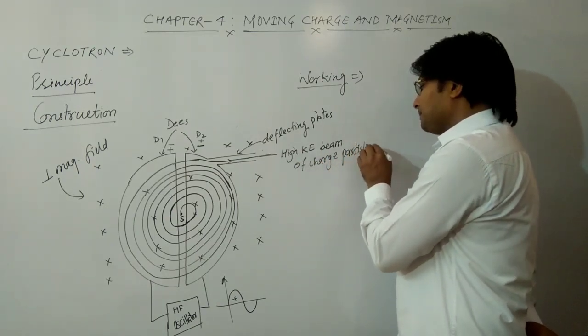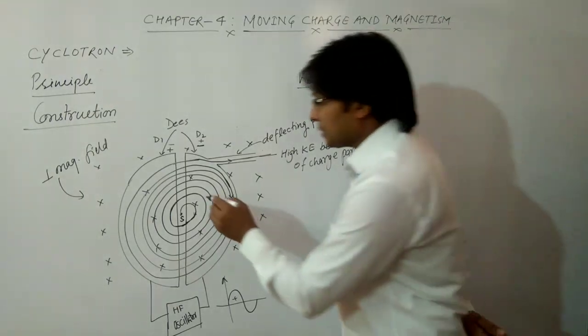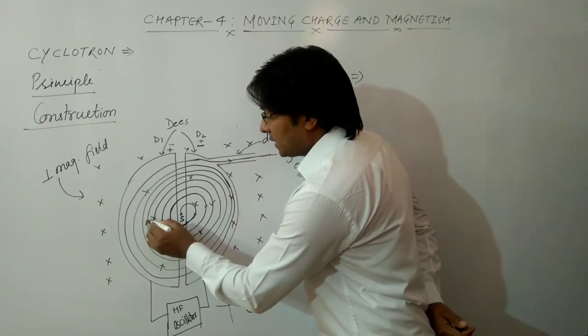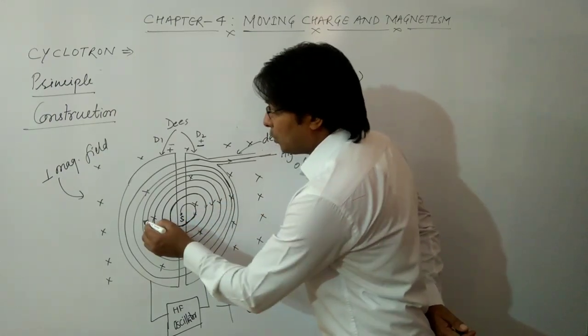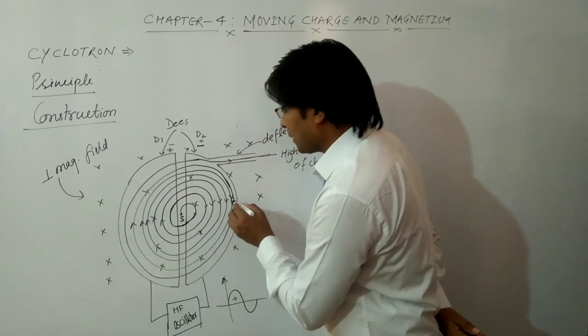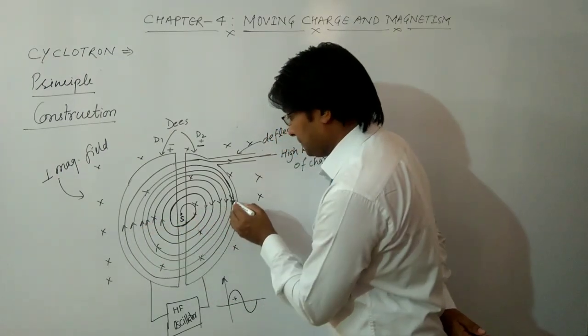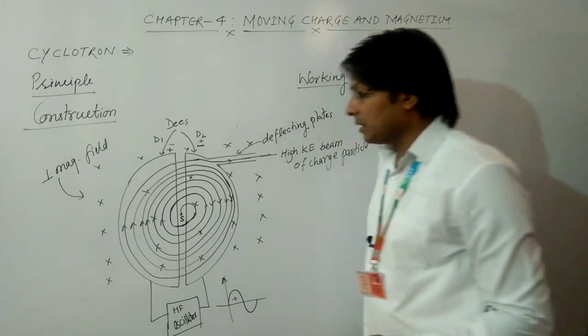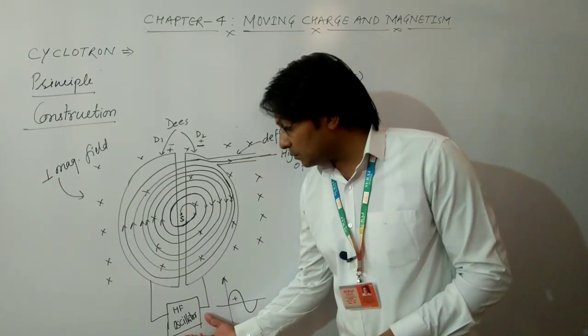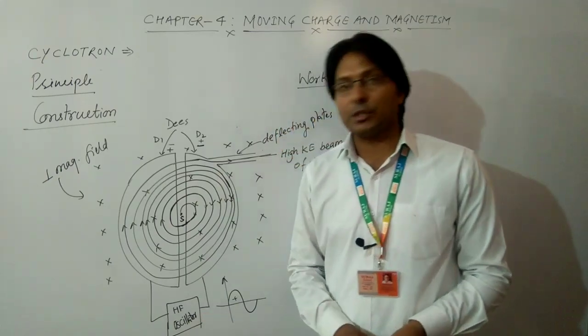Okay, now there are two questions which must be in your mind: what is the need of applying the magnetic field, or in fact the perpendicular magnetic field? And the second question, which I think you must have got the answer to, what is the function of this high frequency oscillator?